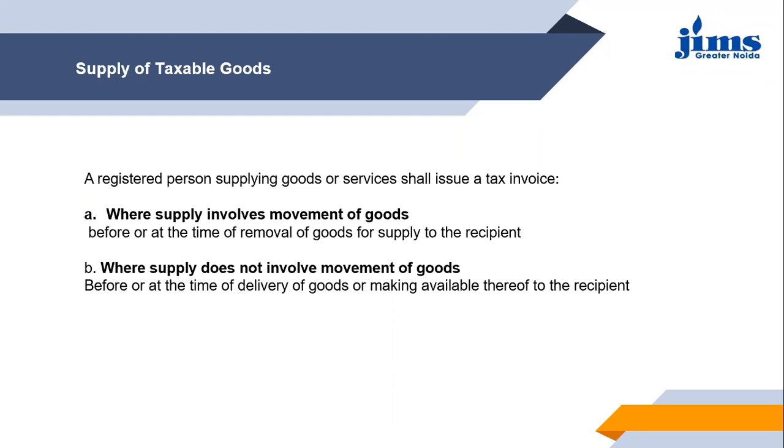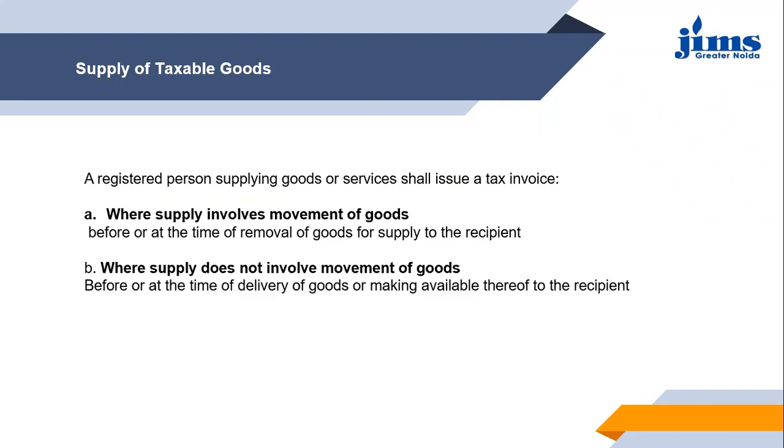Now it is your responsibility whether to keep the goods in the shop only, whether to put it in your home or to put it somewhere else. It is your responsibility now. So when the supplier has made the delivery to you, at that time or before that, he has already prepared the tax invoice.